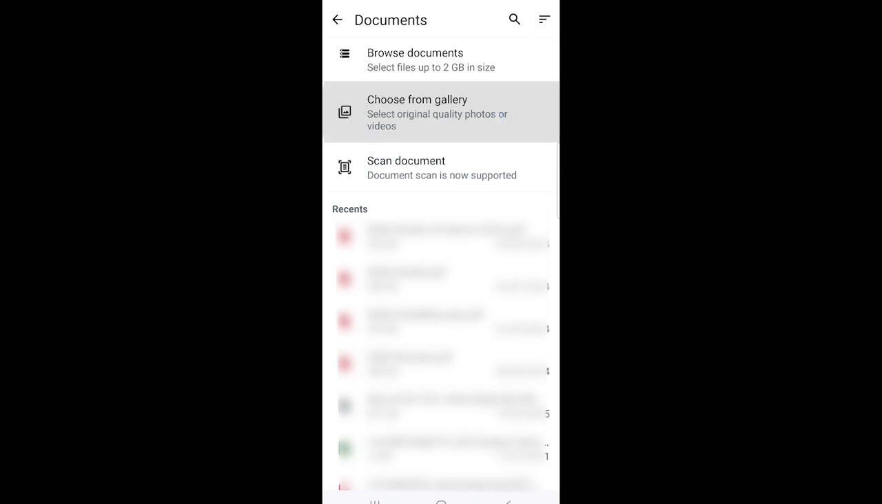Now you see select original quality photos or videos. Now you see we have videos and images, so you can select according to your requirement. So we are going to select photos, images. Now you see we select videos and photos or images. Now you see the tick icon. So click on it,